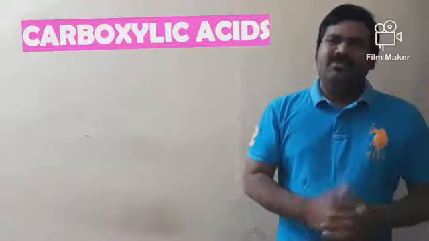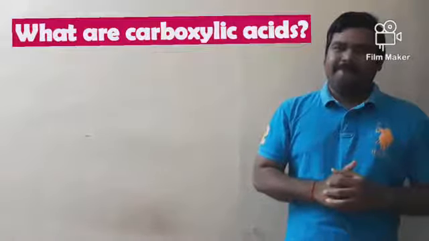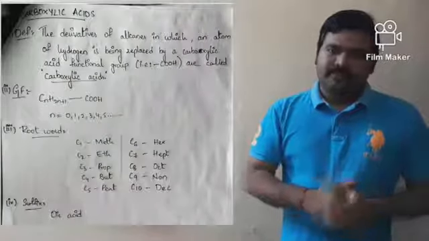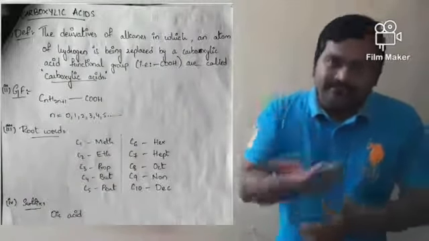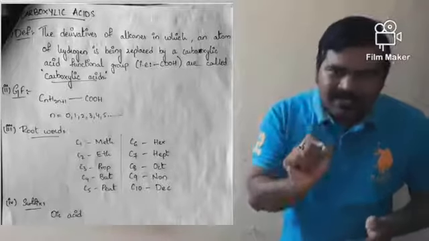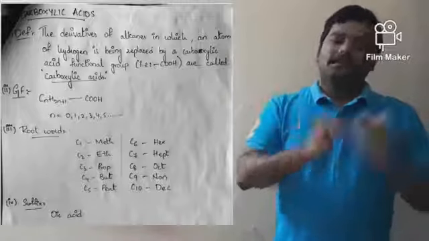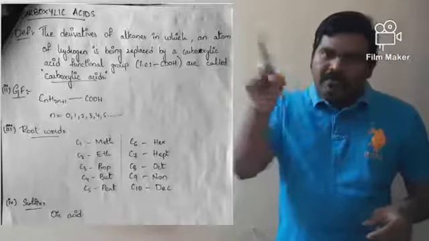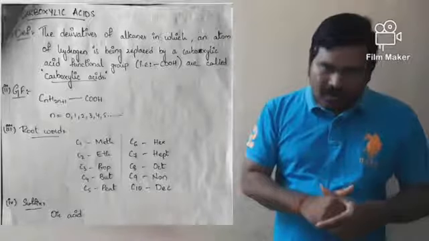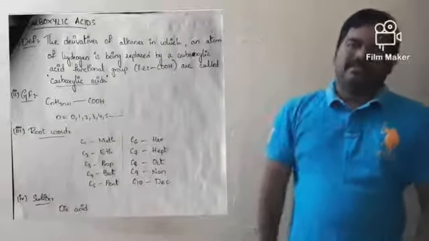Now the last category, number 6, what is that? Carboxylic acids. Do you know, my dear students, what are carboxylic acids? First question. Those derivatives which are obtained by replacing one of the hydrogens in alkanes by a carboxylic functional group, that is single bond COOH, are called carboxylic acids.